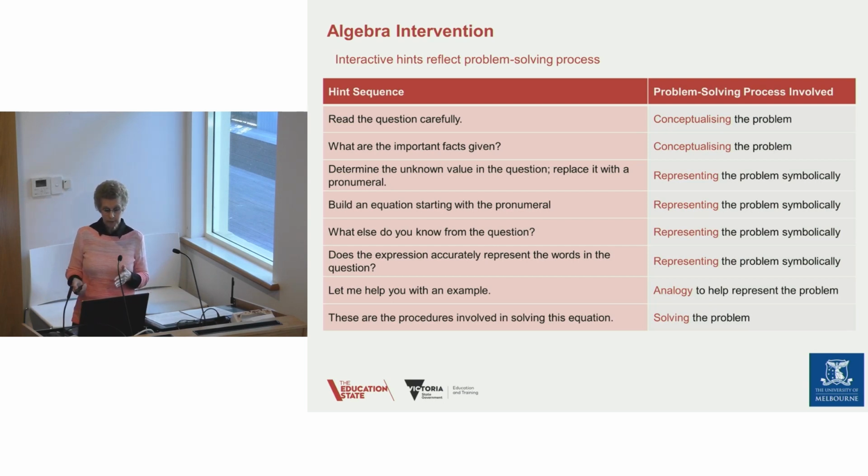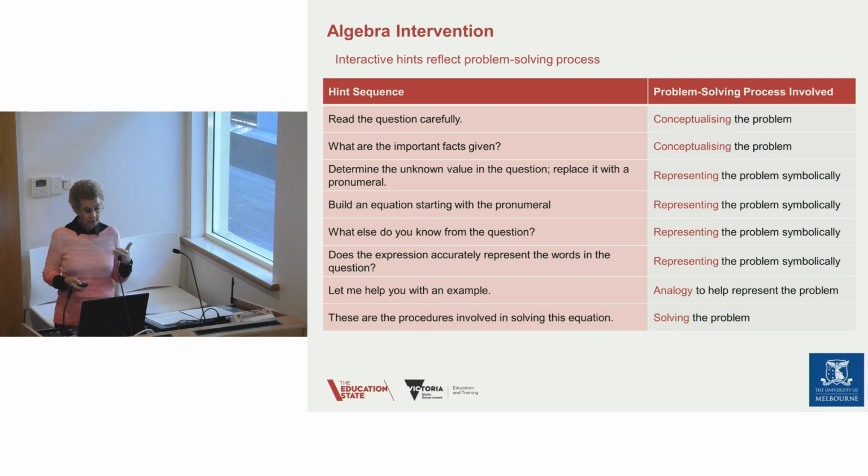In representing the problem, and again, the student may be able to work through a number of these steps with no help at all, and then they get to the point where they've made the unknown value, but they don't know what to do next. And so you might say, well, let's build an equation starting with the pronumeral or the letter that you've already generated.